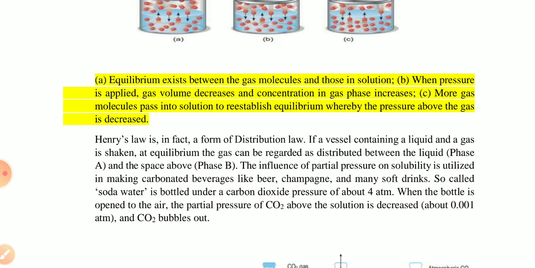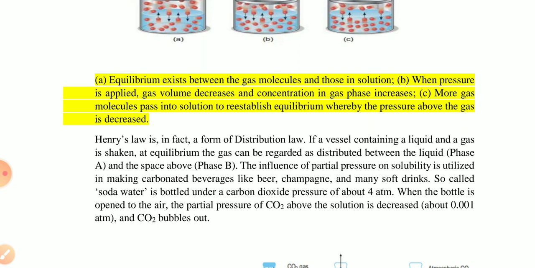Okay, so Henry's law can also be explained in the form of a distribution law. If a vessel contains a liquid and a gas in a sink at equilibrium, the gas can be regarded as distributed between the liquid, phase A, and phase B. The above space is phase B and the liquid is phase A.